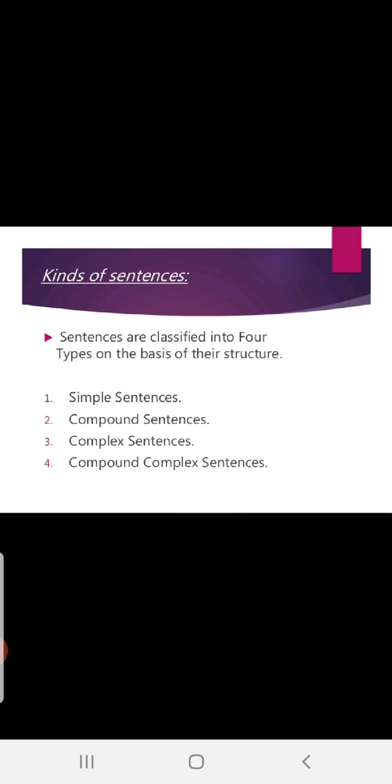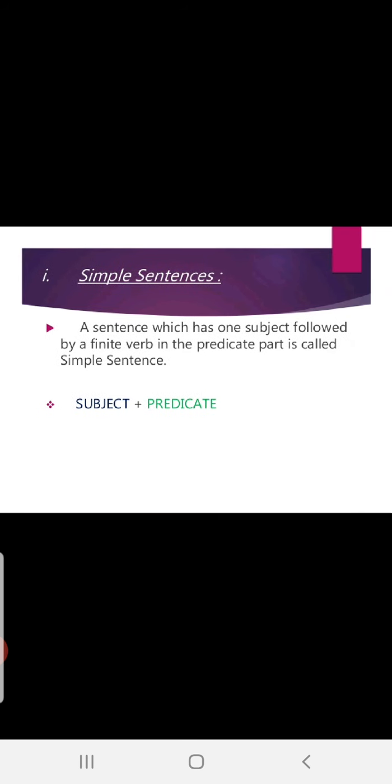Fine. Kinds of sentences. Sentences are classified into 4 types on the basis of their structure. Simple sentence, compound sentence, complex sentence, compound complex sentence. In plural, simple sentences, compound sentences, complex sentences and compound complex sentences. Fine. What is a simple sentence? Children, if you don't know this, you will never be able to do proper transformation. Not only transformation, but you have another main without using and, but or so. All these grammar comes under this rules. Fine. What is a simple sentence?